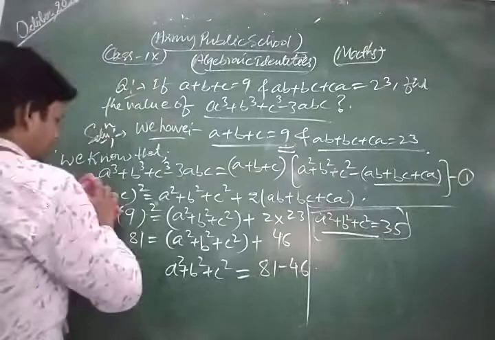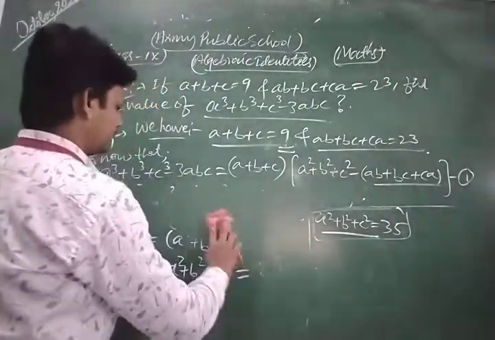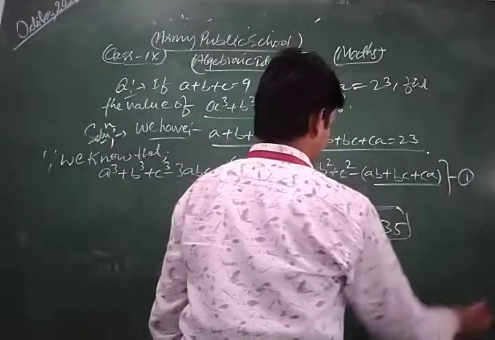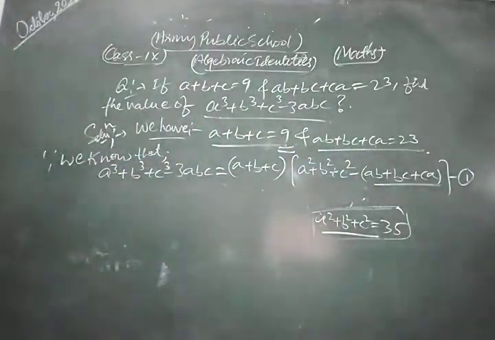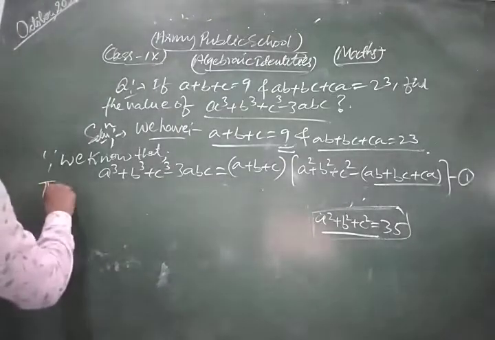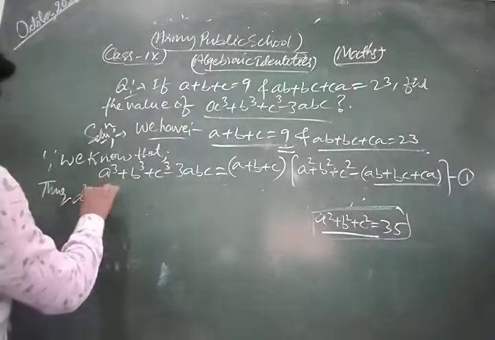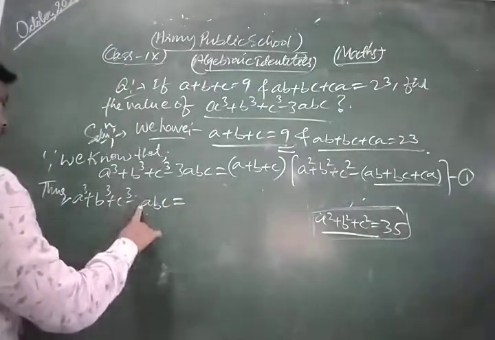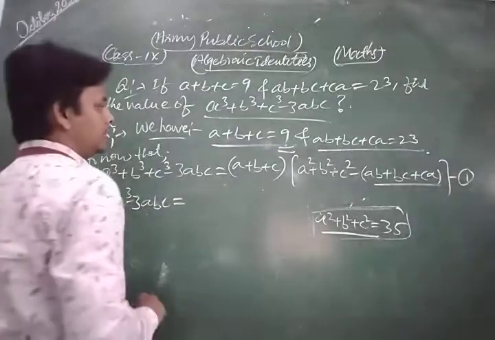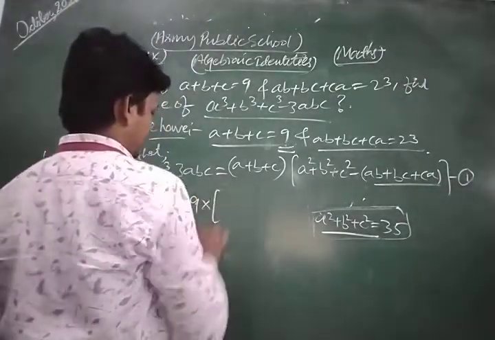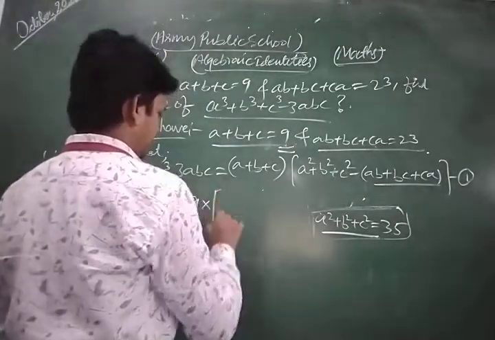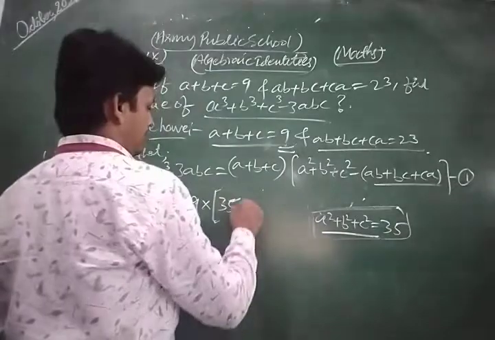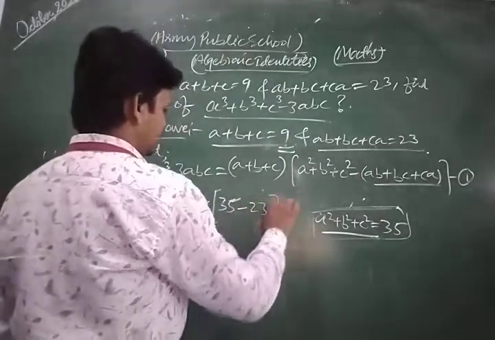Now look, thus the value of a cube plus b cube plus c cube minus 3abc is equal to a plus b plus c, that is 9, into a square plus b square plus c square, that is 35, minus the value of ab plus bc plus ca, that is 23.